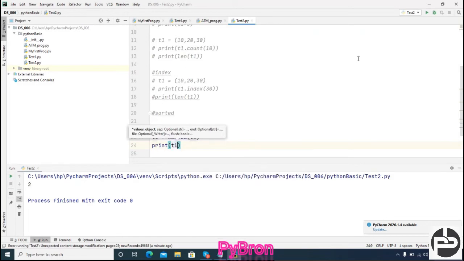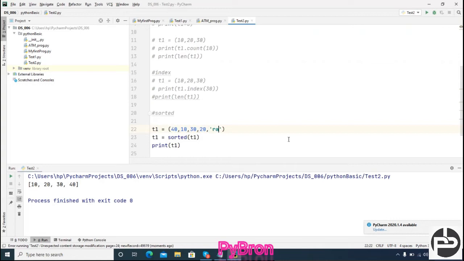So after sorting, let's see what we are getting. Can you see this? 10, 20, 30, 40 means it got sorted, arranged the elements in ascending order. Up to this, no worry at all.